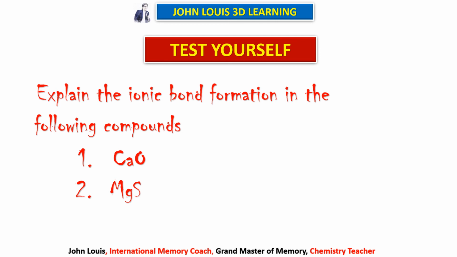Oxygen, just now we had seen, has 6 electrons in the outermost orbit. Therefore, by accepting those 2 electrons, it can become stable. Then you draw the Lewis dot structure and explain everything. Learn that by practicing it.